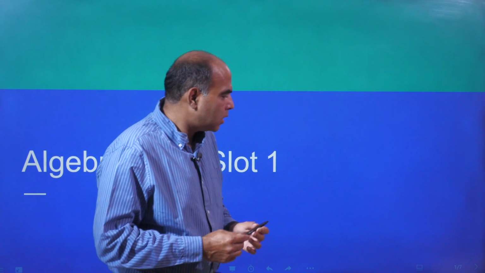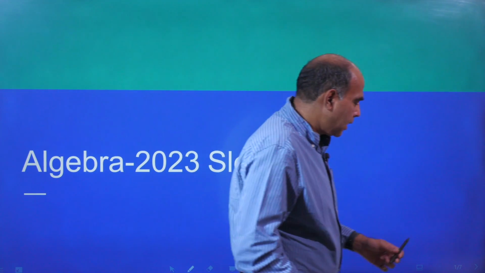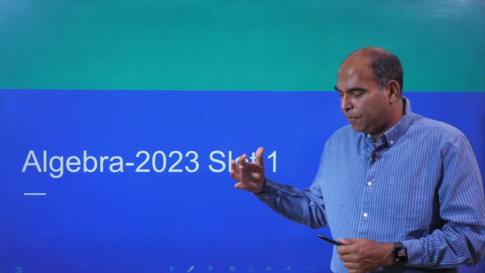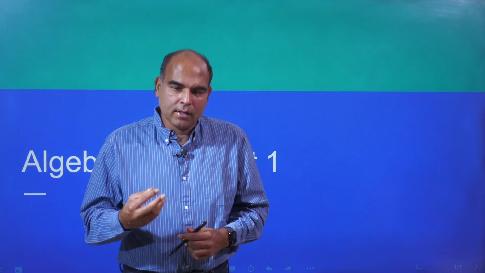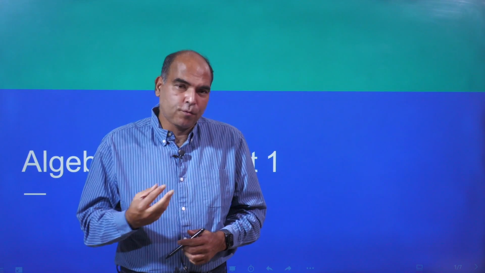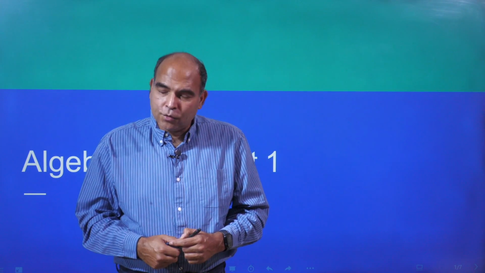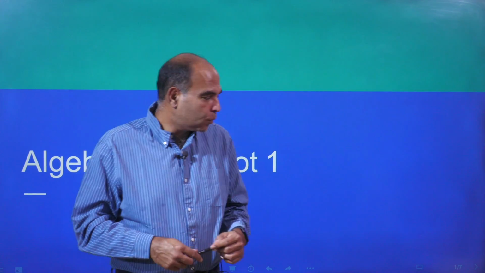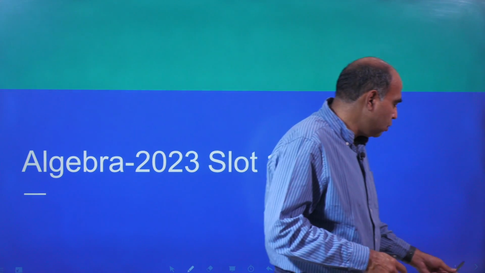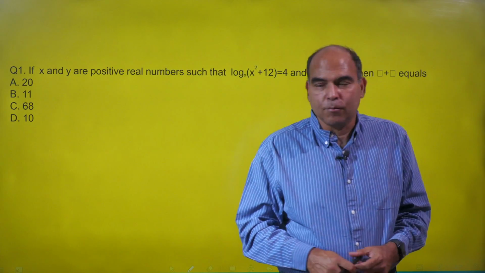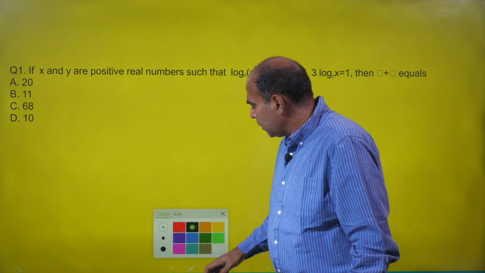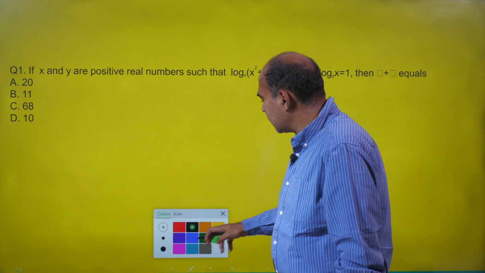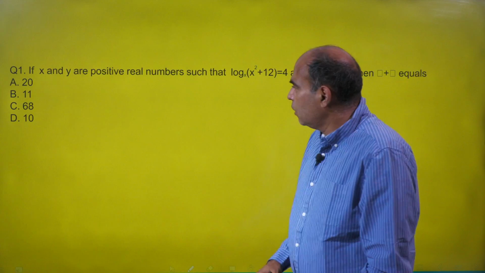So here goes. Without any further ado, as I told you, this is CAT 23, and I'm starting from CAT 23 because a lot of people found it very tough, and specifically the algebra part. I hope you find the solutions very intuitive and very simple, which is what I always try to do in my classes as well as my books. Most of you would obviously be aware of my books. Coming back, let's start with the first question in this paper.